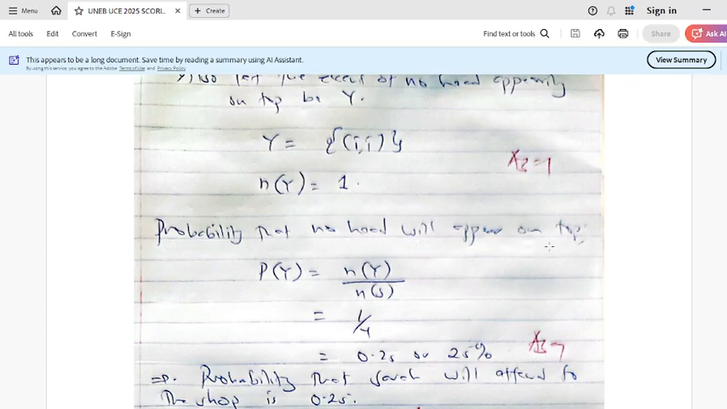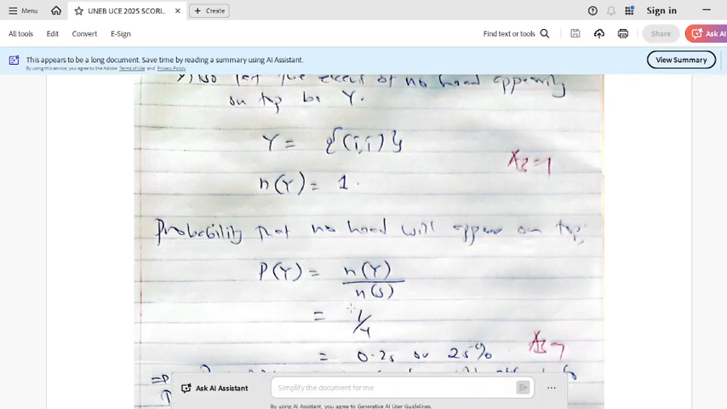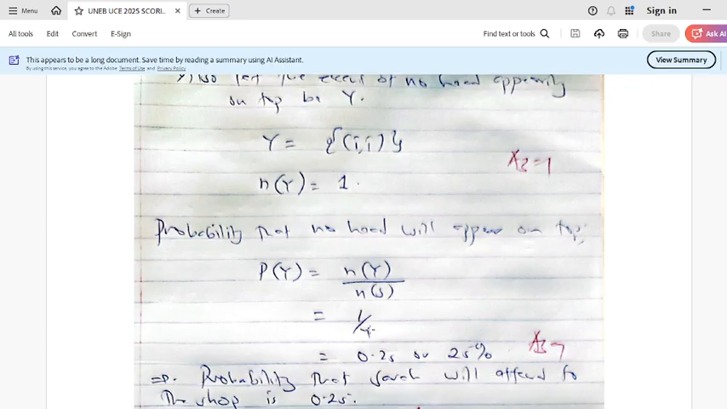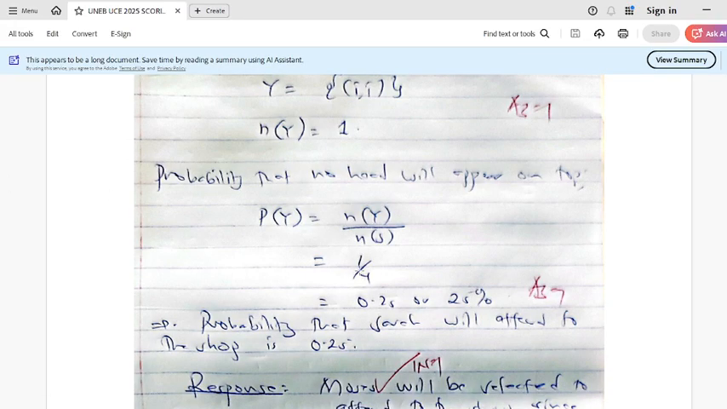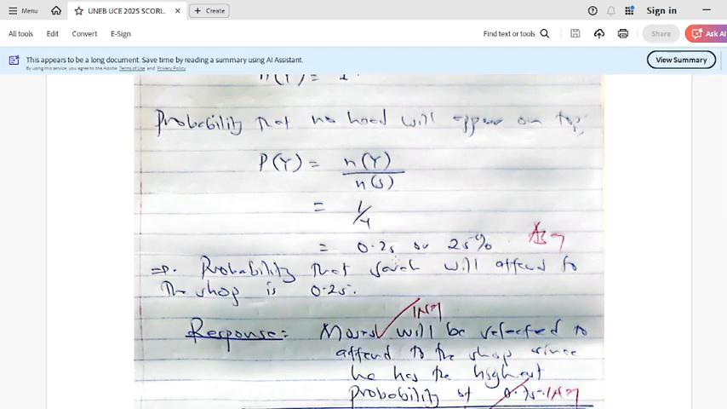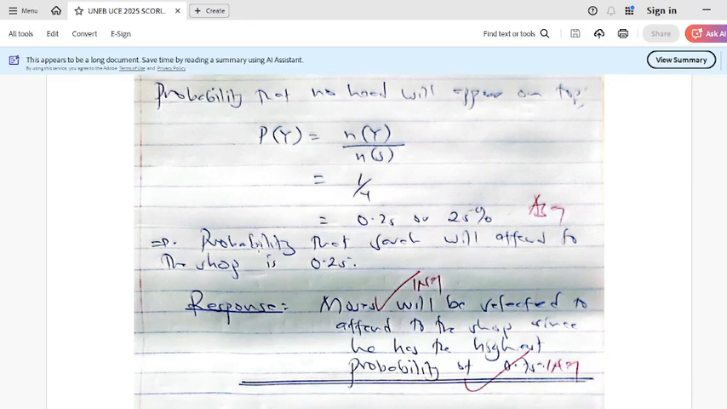Probability that no head will appear, of course I get the number of possible outcomes that no head will appear on top over the total number of the sample space, or the total number of possible outcomes. So you can see that you have 1 over 4, so we end up getting 0.25 or 25%, which is now Sarah's condition. Probability that Sarah will attend the shop is 0.25.